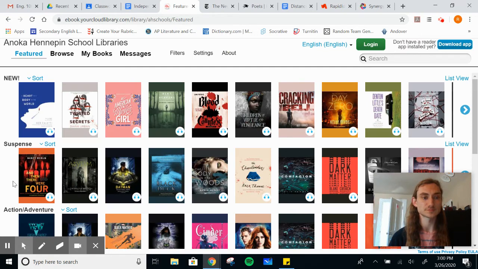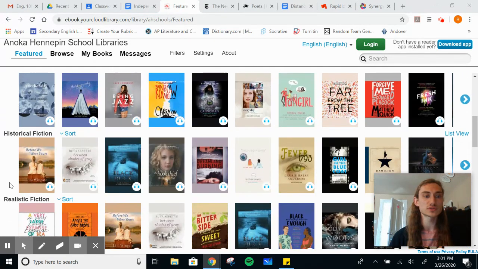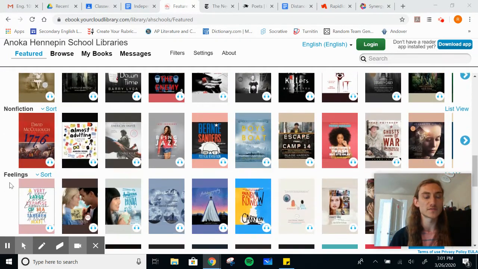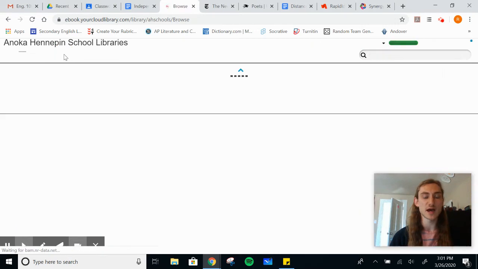There we are. So here are a whole bunch of different options of books that you have to read. Anything from LGBTQ to historical fiction, horror, nonfiction. You could also browse a little bit differently if you use the Browse tab up at the top here.